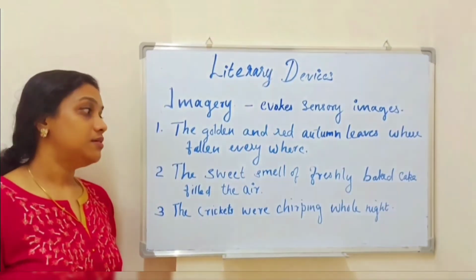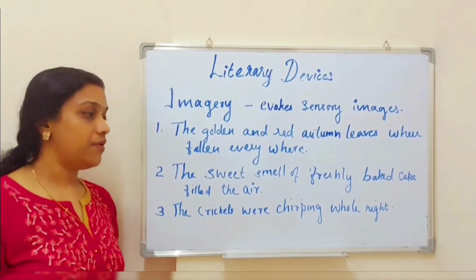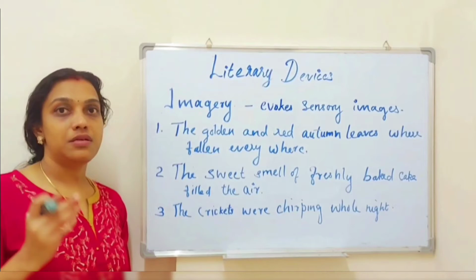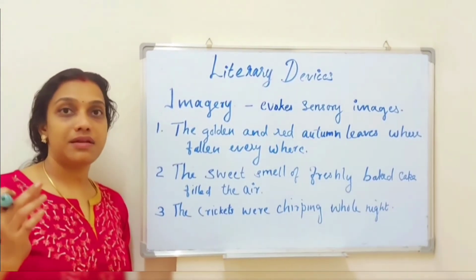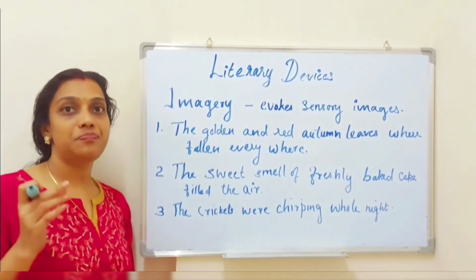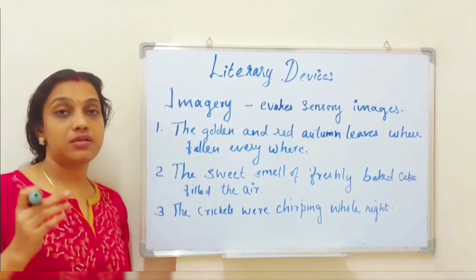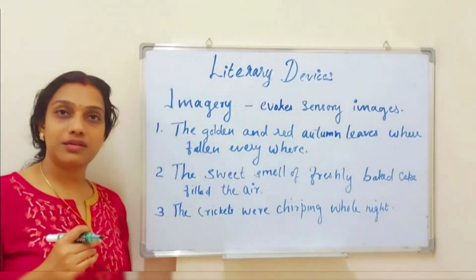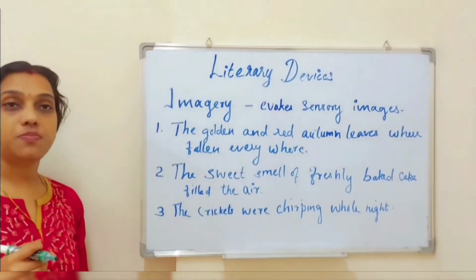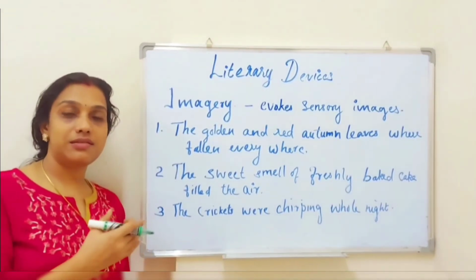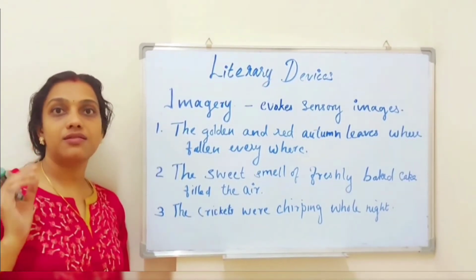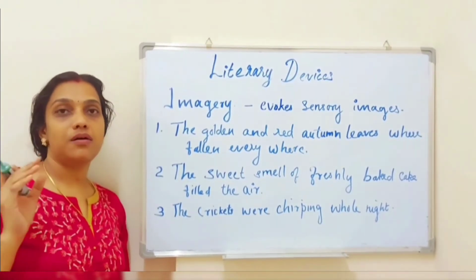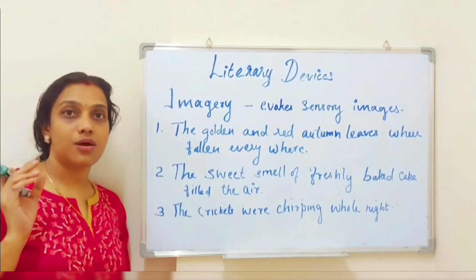Now the second sentence: the sweet smell of freshly baked cake filled the air. After reading this sentence, we are able to remember the smell of baked buns, cakes, etc. So this sentence produces a sensory image for us, influencing our sense organ, the nose. Now the third sentence: the crickets were chirping all night. After reading this sentence, what do we feel? Can we hear the sound of crickets at night? We are able to imagine, or remember, the sound of the crickets making sound at night.